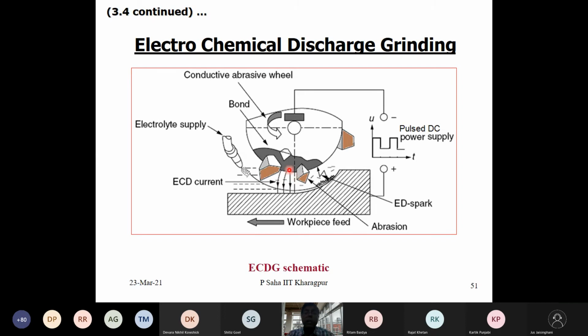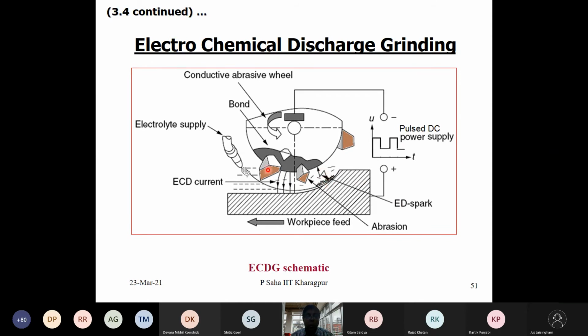So if you increase the voltage, there may be breakdown within the electrolyte, and they will try to lose this charge and it will be carried as usual. Positive ions will go to the cathode and negative ions the other way. But during the pulse on time of the high voltage pulse, they will create a spark, and the result is similar to what we have in the EDM process.